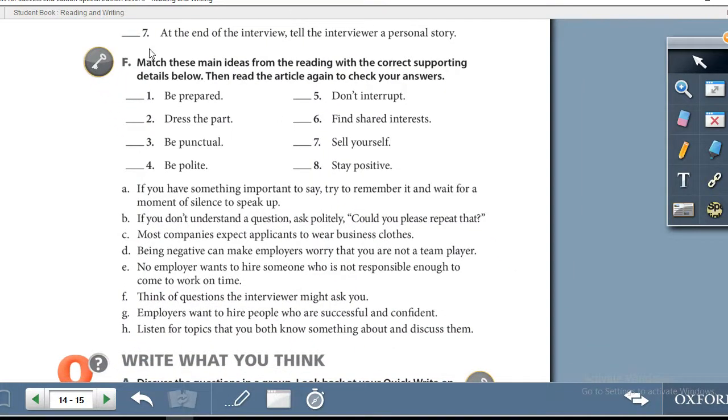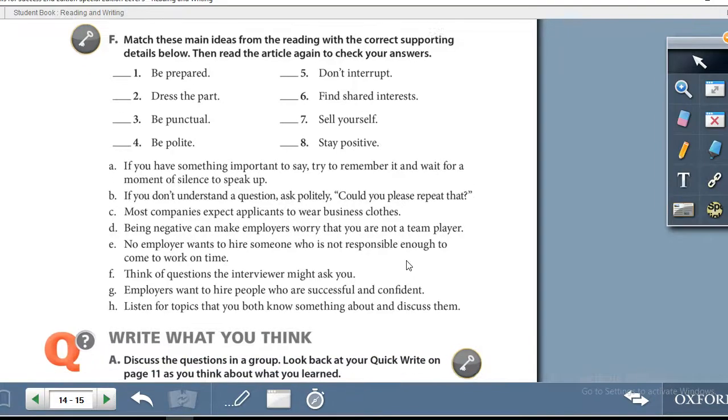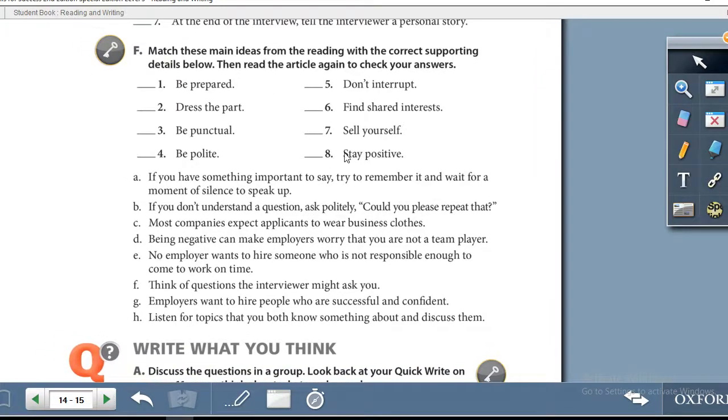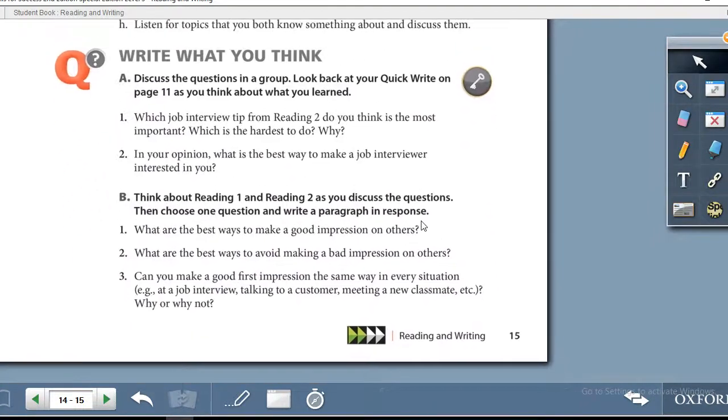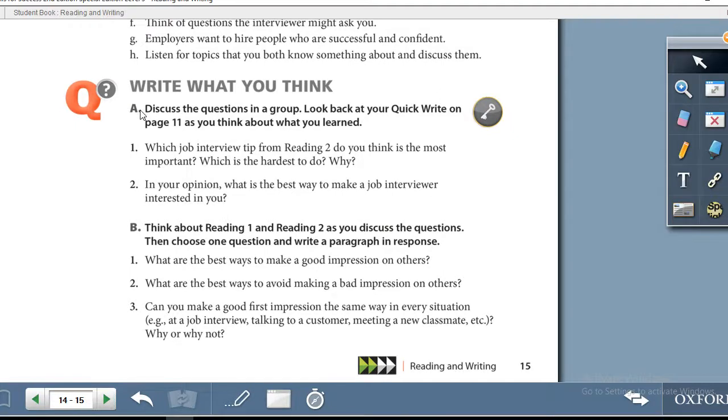Exercise F. Match these main ideas from the reading with the correct supporting details below. Then read the article again to check your answers. So basically all you will do is match the alphabet to the number according to your correct answer. Let us now move on to the bottom of the page. Exercise A. Discuss the questions in a group. Once again, you do not need to work in a group. Look back at your quick write on page 11 as you think about what you learned.